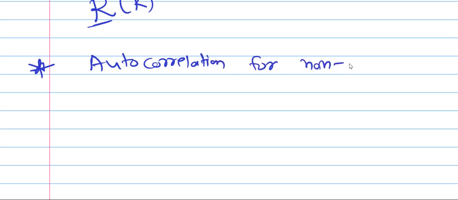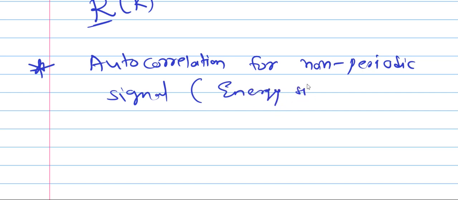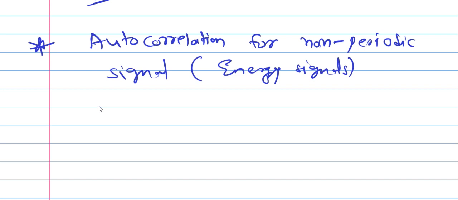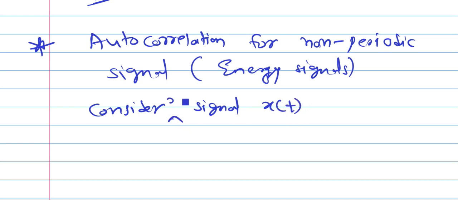Then the definition. First we will define autocorrelation for a non-periodic signal. Non-periodic signals are energy signals. Okay. So consider we have one signal x of t, and that is a real signal. Consider real signal x of t, and that is non-periodic in nature.